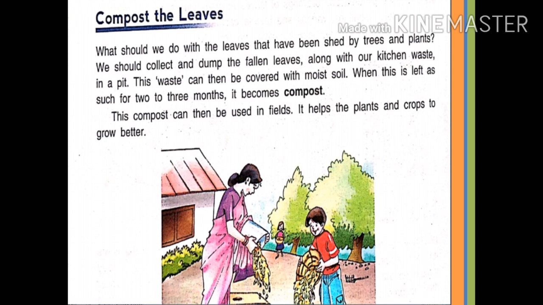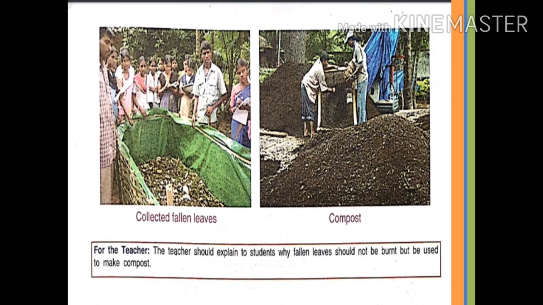Compost is a mixture of decayed plants and vegetable waste which is added to the soil to help plants grow. Now steps are also given here, and you have studied the steps in your English book also. Now in the given picture you can see how people are collecting fallen leaves and how they are making compost from the collected fallen leaves.